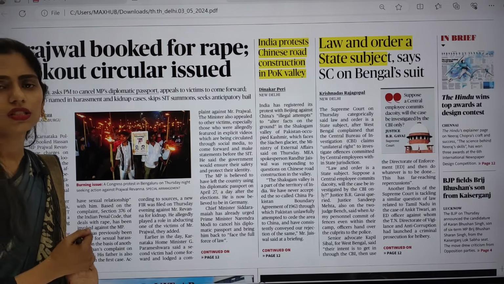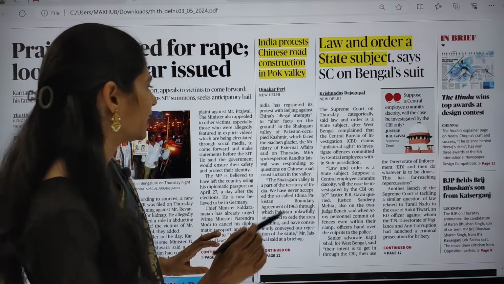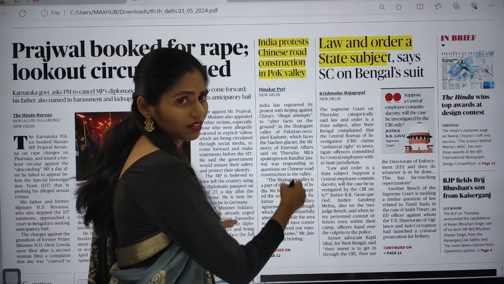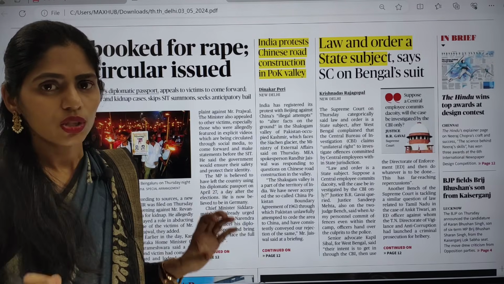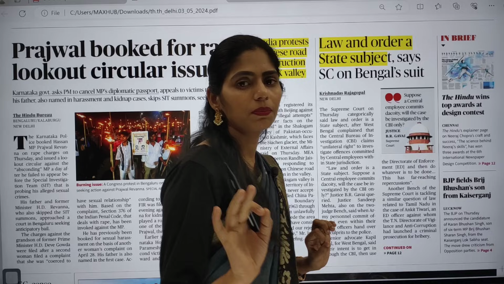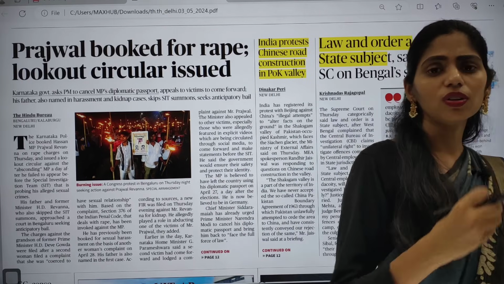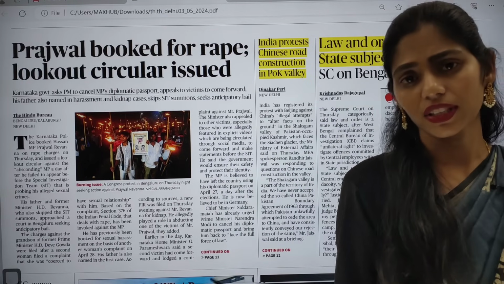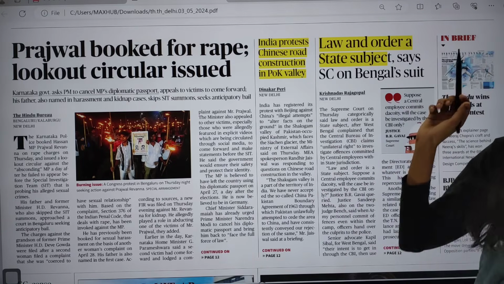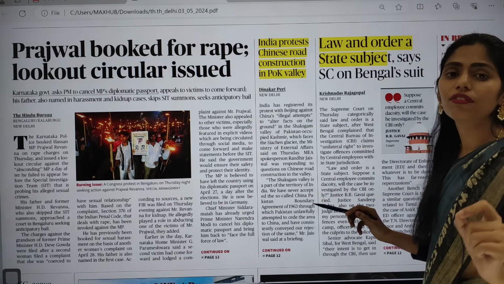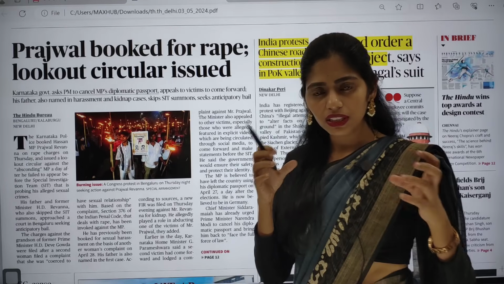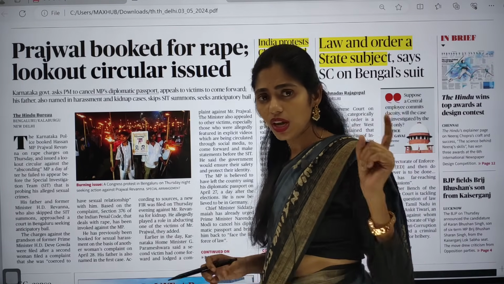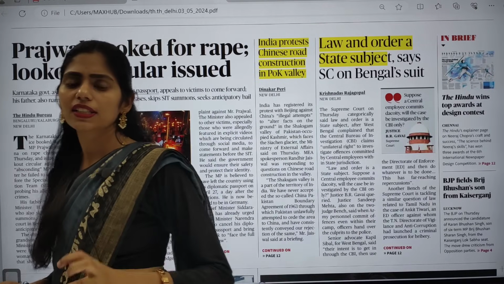And one more thing is, you should not make notes by writing each and every word which is given here. It is not the correct way to prepare for current affairs, not only for UPSC, for any other competitive examination. First you have to understand the demand of the exam. What does the exam want to see in you? First you have to understand that. How can you understand that?